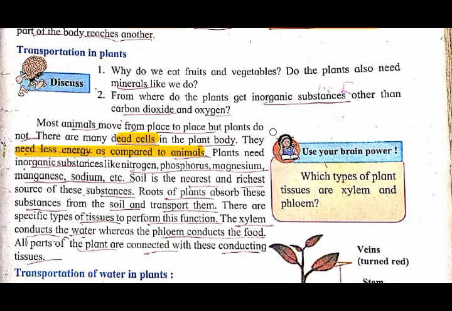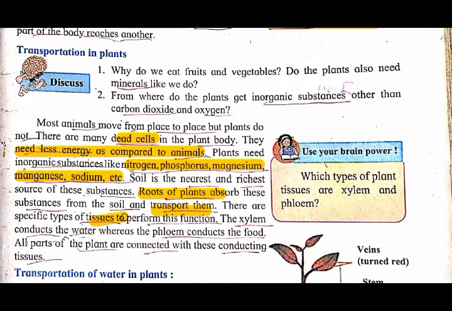So plants require less energy as compared to animals. I have already told you that plants need inorganic substances. What are the inorganic substances? Nitrogen, phosphorus, magnesium, manganese, sodium, etc. All these minerals are obtained through the soil. Followed it? Now, the roots of the plant absorb all these substances from the soil, and then they are transported through the plant.